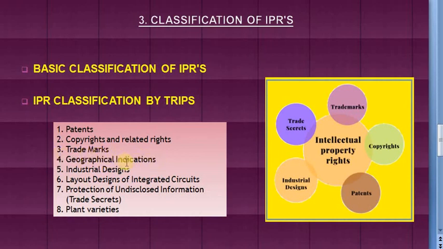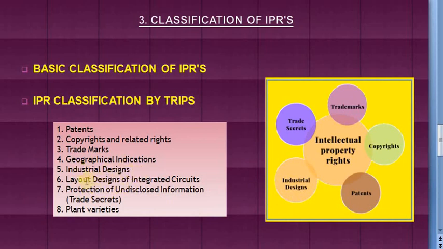So next is industrial design. The industrial design protection allows its owner protection for ornamental shapes and designs. So for example, a new shape of a car or a new shape of a soft drink bottle. So these are the examples of industrial designs.